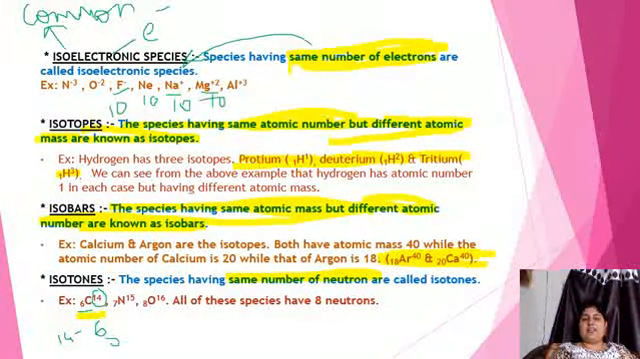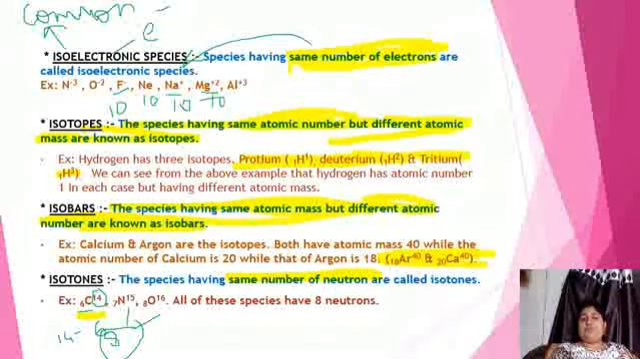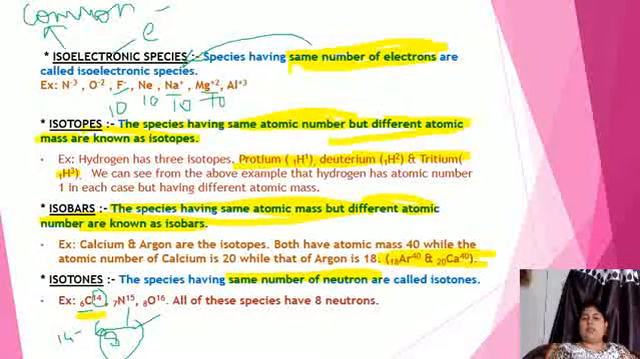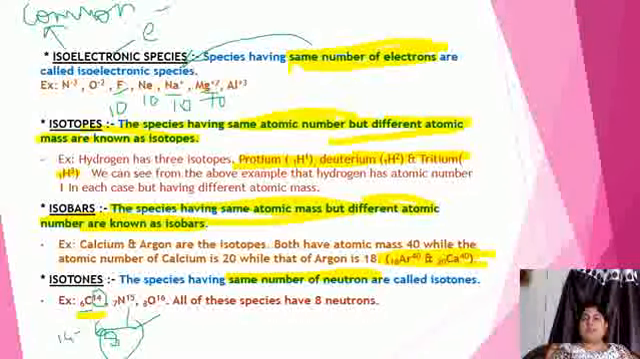It has 8 neutrons. Similarly, here 15 minus 7 is 8 neutrons, and 16 minus 8 is 8 neutrons. All these three species have 8 neutrons. That means the same number of neutrons. This one also has 8 neutrons, this one also has 8 neutrons, and this also has 8 neutrons. So species having the same number of neutrons are called isotones.